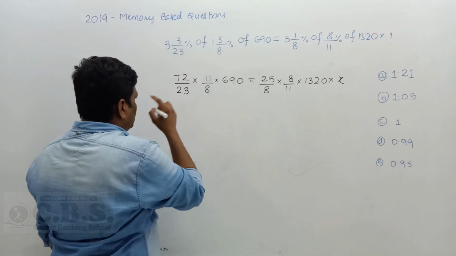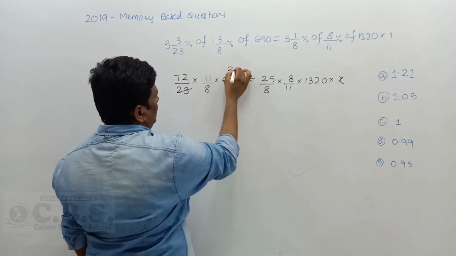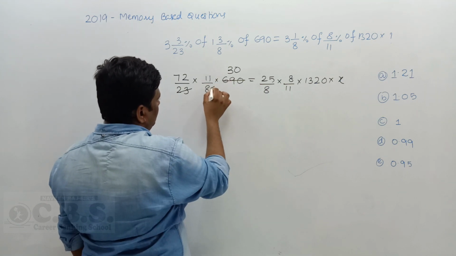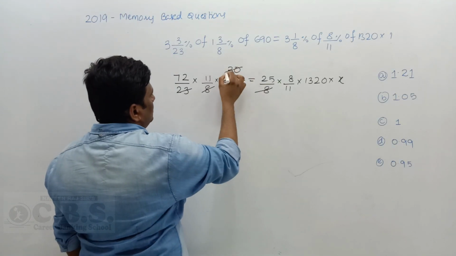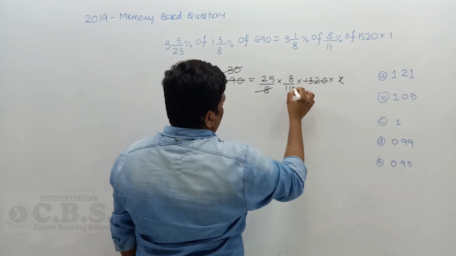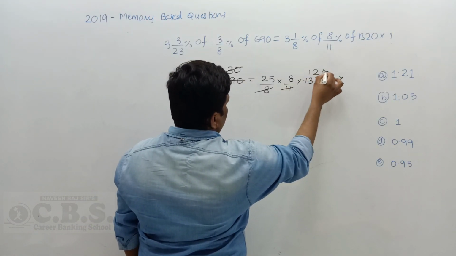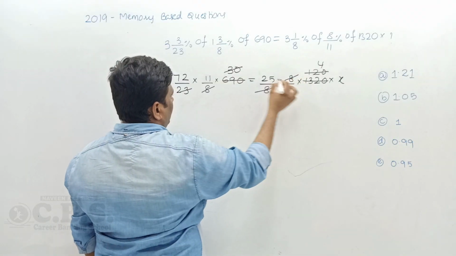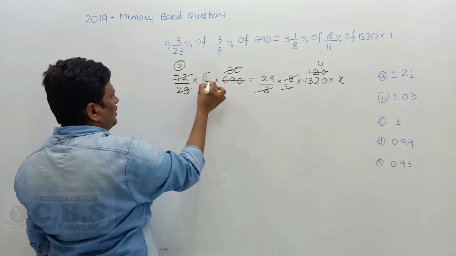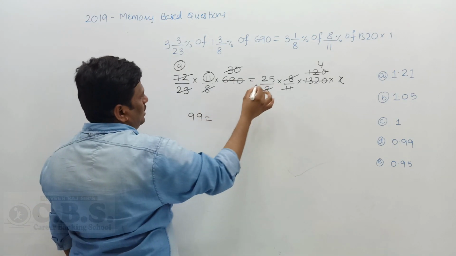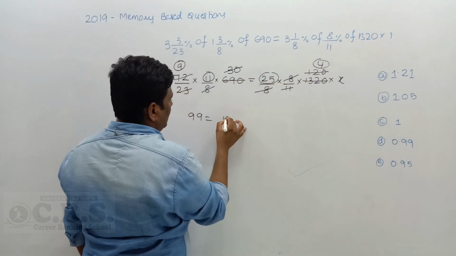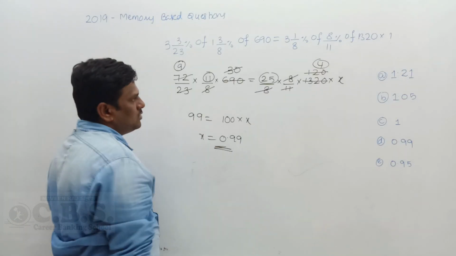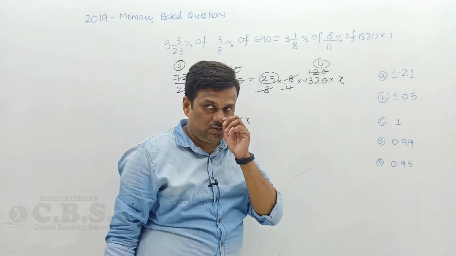So 23, how many times? 30 times. Okay, and which values are going to cancel? 8 and 8 cancel, and for 30, how many times is it? So 11 ones are 11, 11 twos are 22, 30 how many times? 4 times. Okay, now the calculation: 8, how many times? Here 9 times. Here 9 left, here 11 left, 99. Here 25 left and 100, 4 left. It is 100 into x. Now x is equal to 99 by 100 gives you 0.99. 0.99 is the right answer. Option D is the right answer.